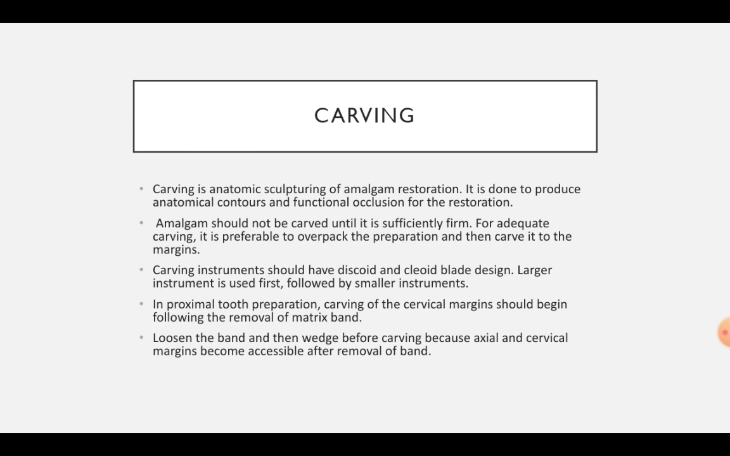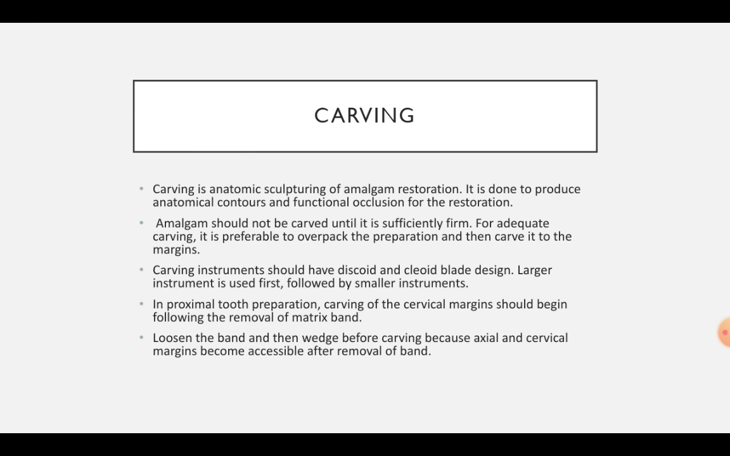Now, coming to the carving. Carving is anatomic sculpturing of amalgam restoration. It is done to produce anatomic contours and functional occlusion for the restoration. Amalgam must not be carved until it is sufficiently firm. So, for adequate carving, it is preferable to overpack the preparation and then carve it to the margins. The carving instruments must have discoid and cloyd blade design. Larger instrument is used first, followed by smaller instrument.